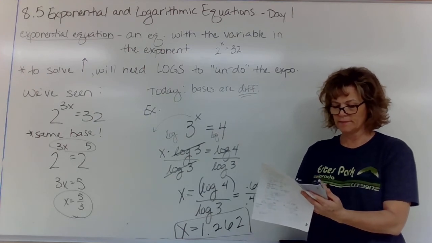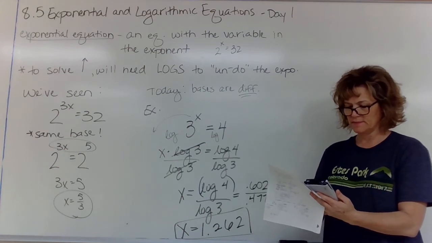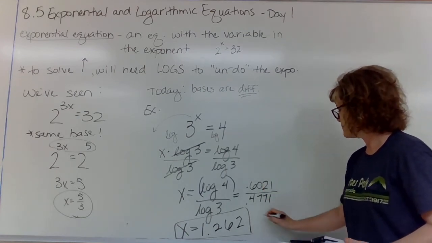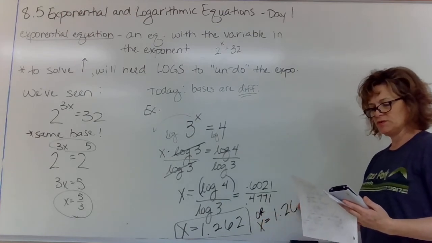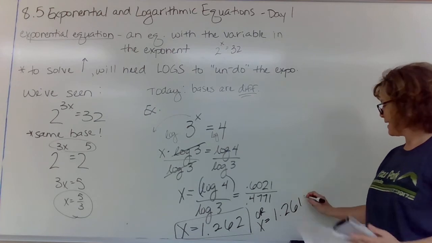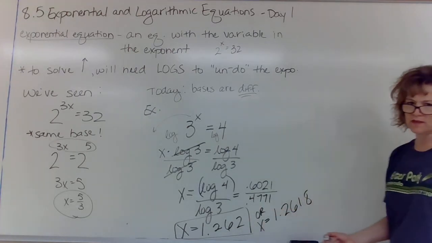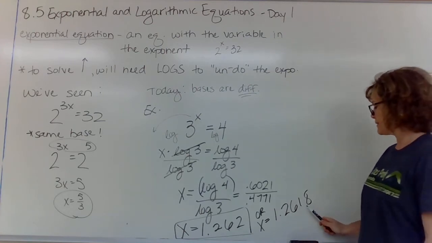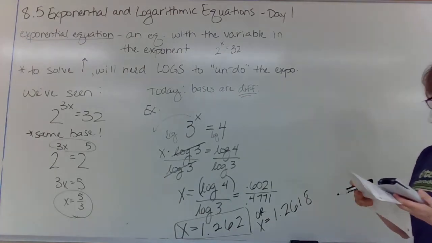Open a new one, log 3, close it, hit enter. Oh, well, will you look at that? That gives me 1.2618. So look, the 8 would round up, so I get real close. Okay, so we're allowed to be a tiny bit off. Probably better to give more decimal places. You get a more exact answer.